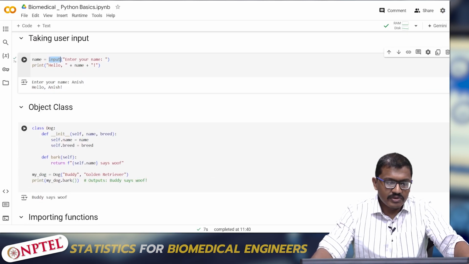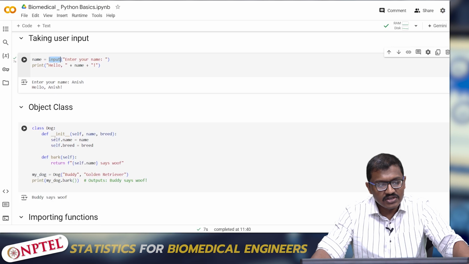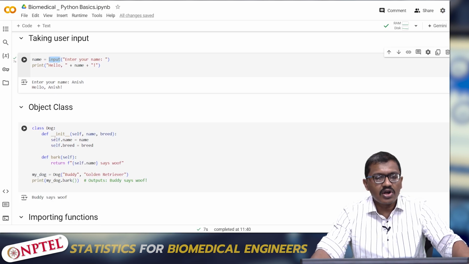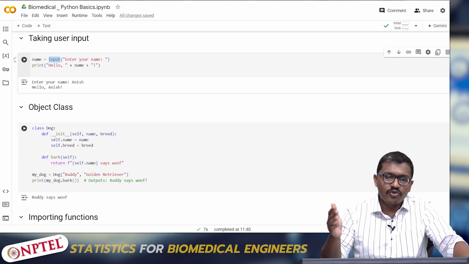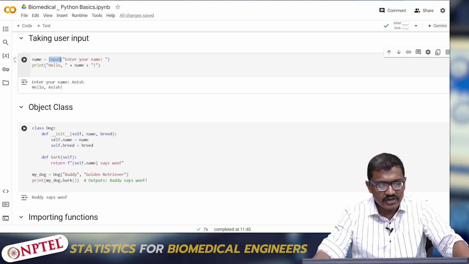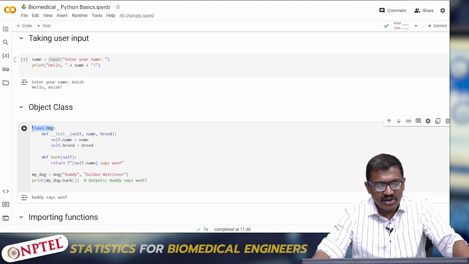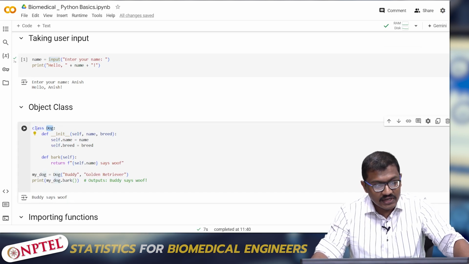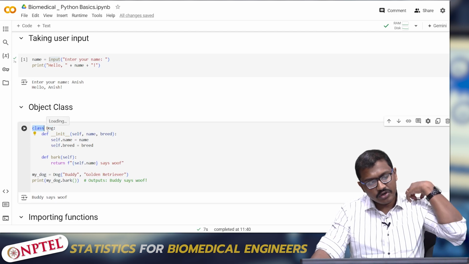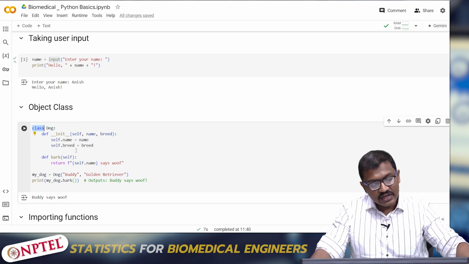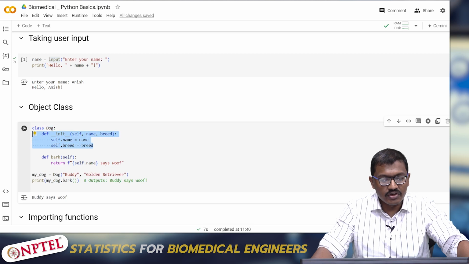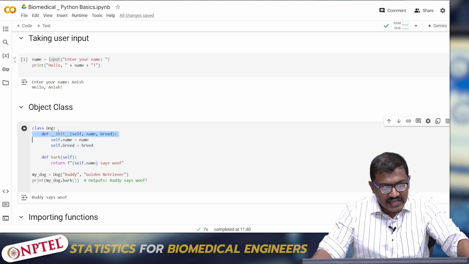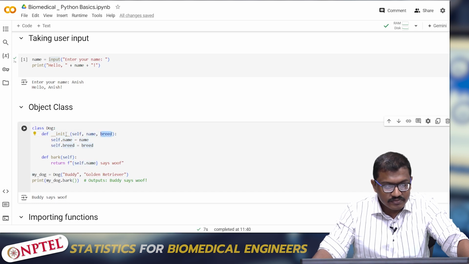So this is one of the important concepts called an object class actually. What an object class does is it helps us to call these functions irrespective of the folder where you have placed them, and irrespective of different functions inside the main function actually. So for instance, I have declared an object called dog actually. This is how we should represent an object class. So class dog. Then this is how you should initialize something actually. Whenever you are using an object class, you have to put something called initialize self, and whatever variables you are going to declare inside this. So initialize self, name and breed. Here I have put name and breed.